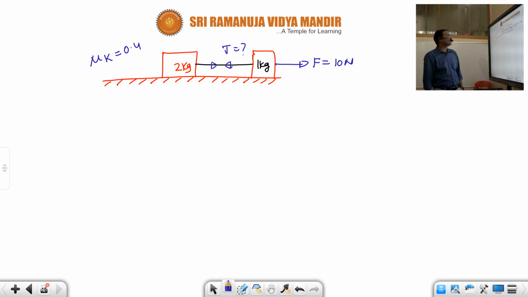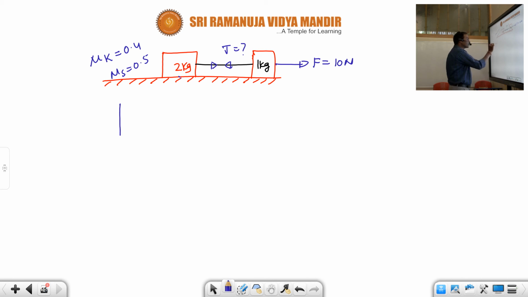Now in the previous session I already told that whenever mu s is given as 0.5, you can identify the limiting friction on the 2 kg block, and on the 1 kg block also. Let us see what kind of frictional force is acting on the 2 kg block and the 1 kg block.